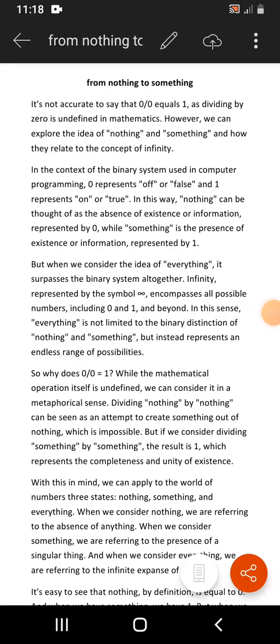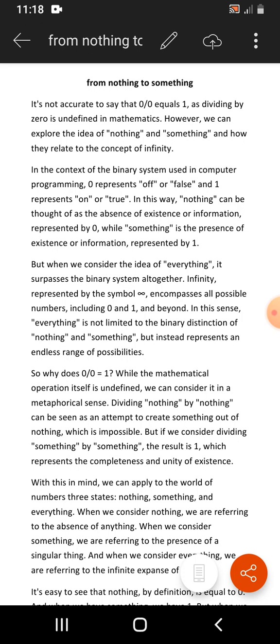From nothing to something. It is accurate to say that 0 over 0 does not equal 1, as dividing by 0 is undefined in mathematics. However, we can explore the idea of nothing and something and how they relate to the concept of infinity. In the binary system, used in computer programming, 0 represents off or false and 1 represents on or true.